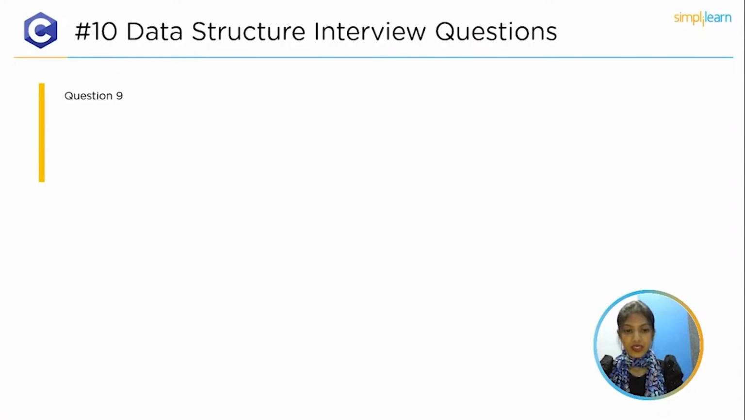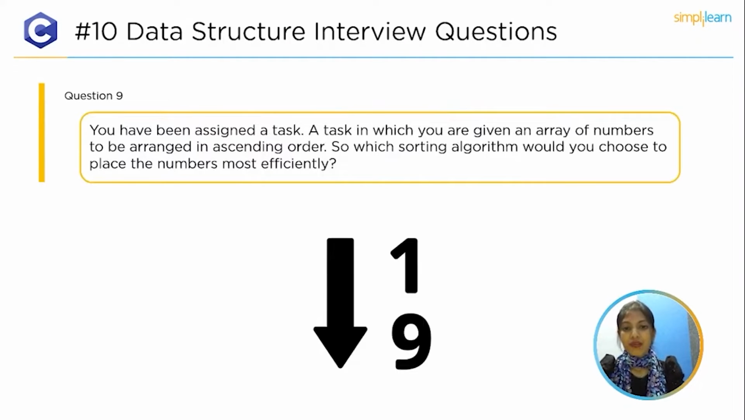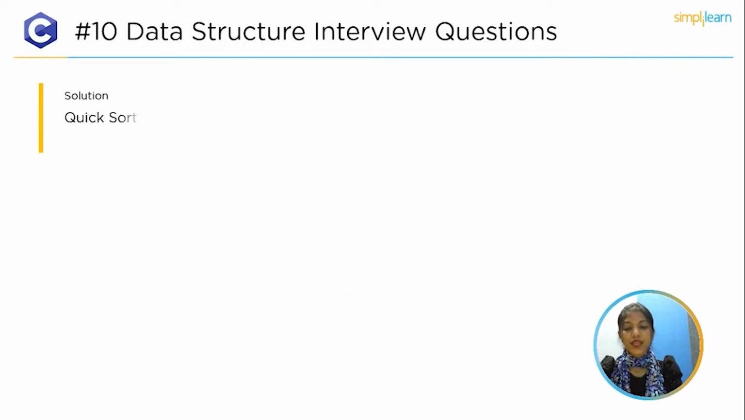The top 9th question is: consider you have been assigned a task in which you are given an array of numbers to be arranged in ascending order. Which sorting algorithm would you choose to place the numbers most efficiently? And the solution is the quicksort algorithm.